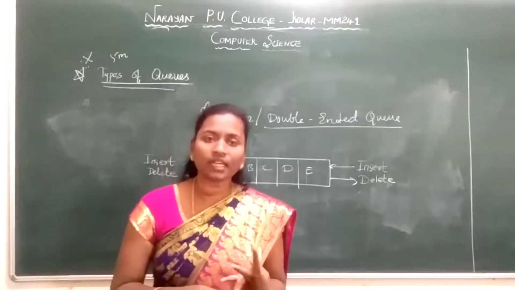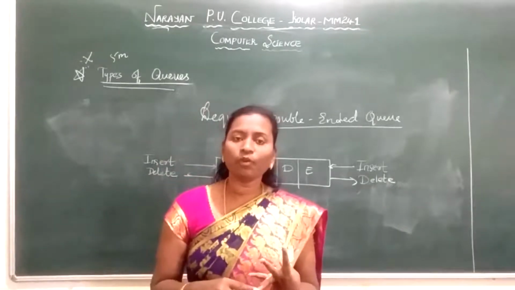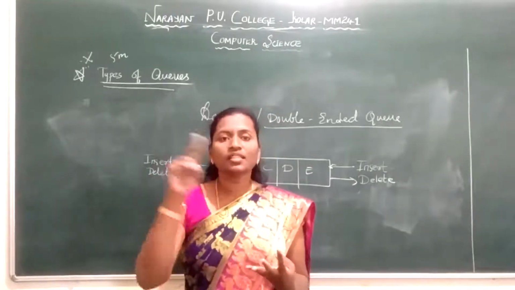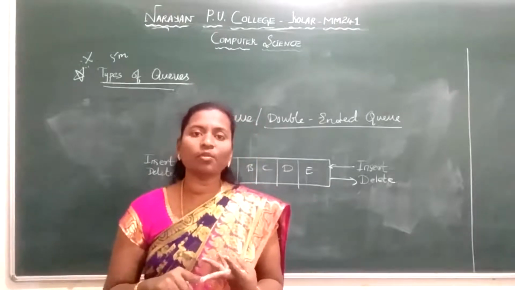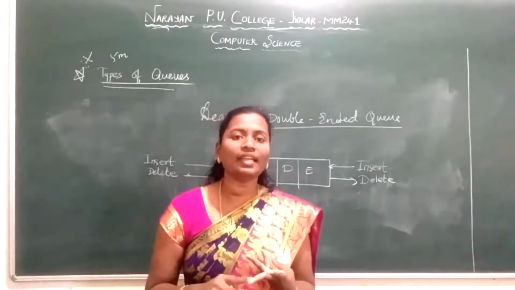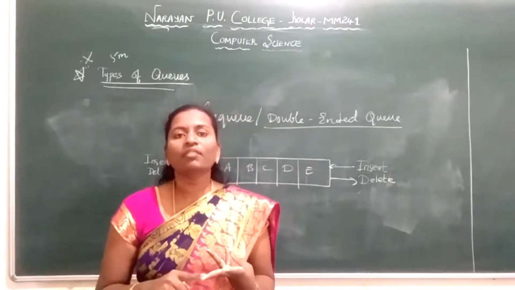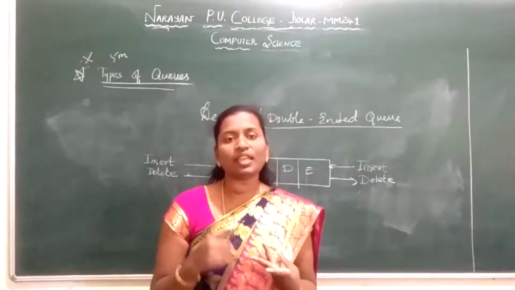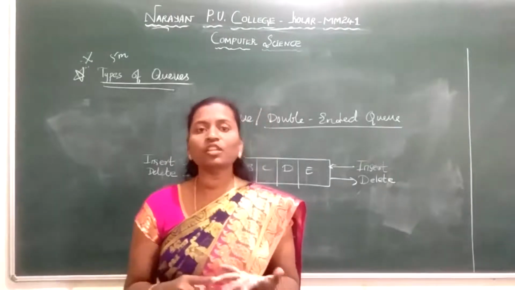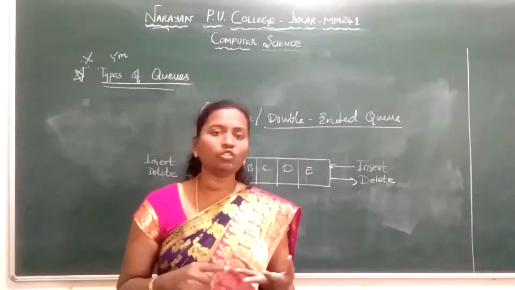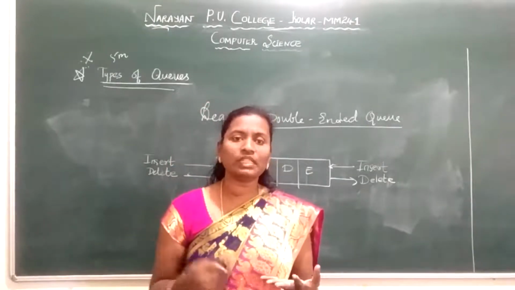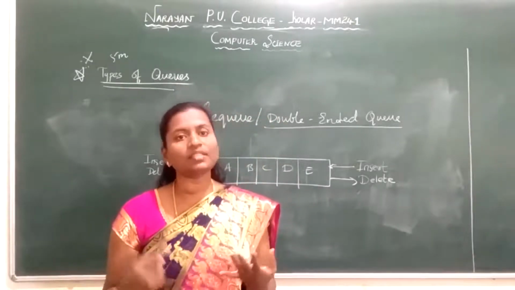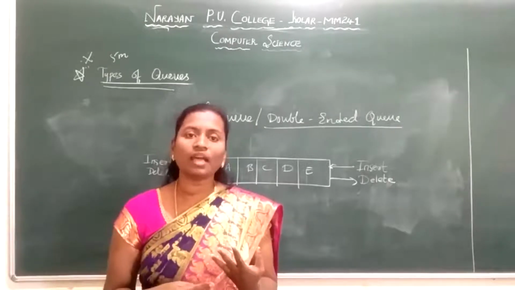Again, we have seen the circular queue. A circular queue is also a type of queue where the last element is always pointing to the first element. It works in a circular fashion. Next we have seen the priority queue. Based on some priority, the indexing has been done. We assign the priority to the elements, so for a few elements we give the highest, the next highest and the least priority. Based on this priority, we can perform insertion and deletion operations. Last but not least, we have seen the DQ or double-ended queue. In a double-ended queue, the insertion and deletion take place at both the ends. So we call it a double-ended queue.